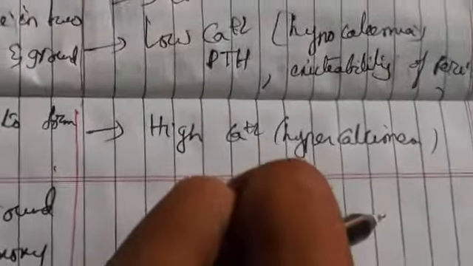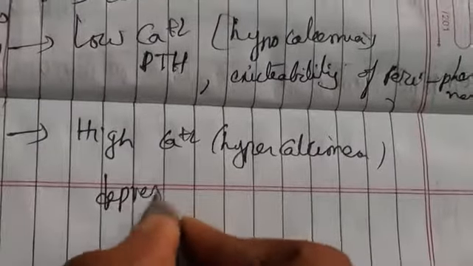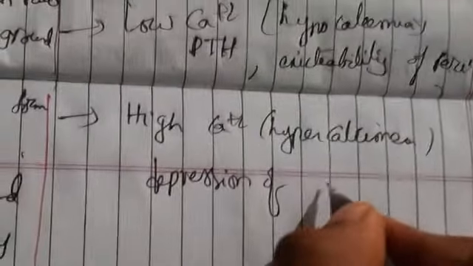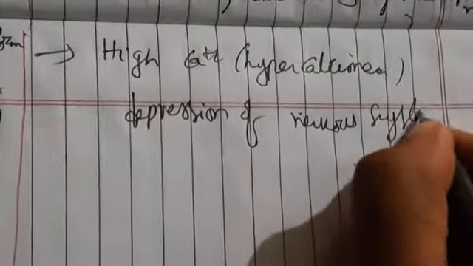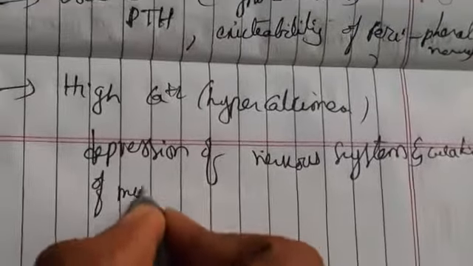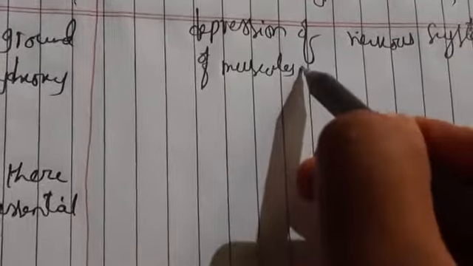If the calcium is more, then what happens? There will be depression of the central nervous system and weakening of muscles. So if calcium is very low, these are the diseases that take place, and if very high, these are the diseases that take place.